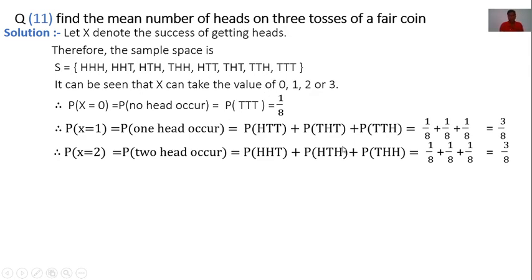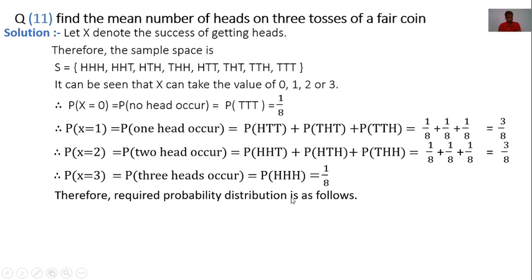Therefore, its probability is 3 by 8. Now last, probability of X equal to 3, that means P of 3 heads. This is only one outcome out of 8. Therefore, its probability is 1 by 8.